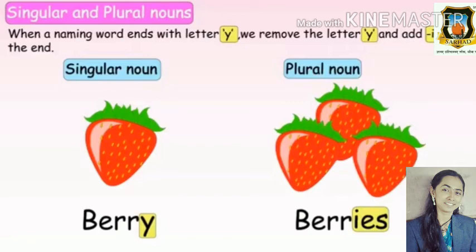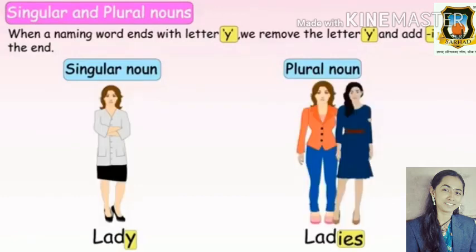Again, here is an example of LADY, lady. The word lady ends with Y, and before Y there is the alphabet D, and D is a consonant.